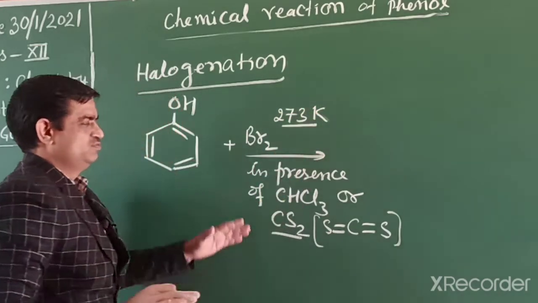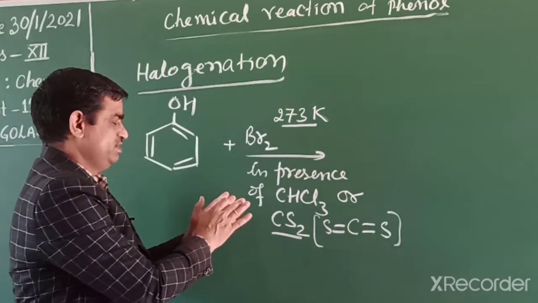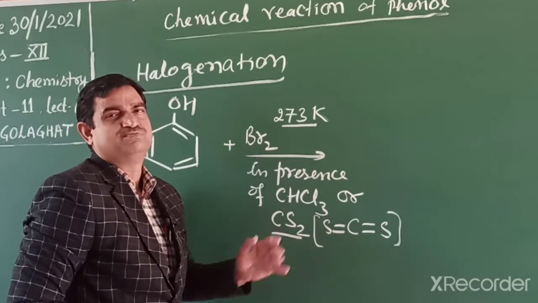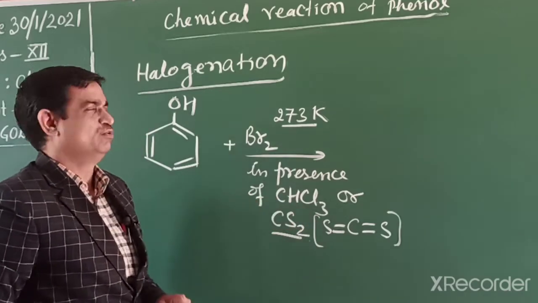These reaction media are very weak, means non-polar. The solvent carbon disulfide is non-polar, and chloroform is also very weakly polar.